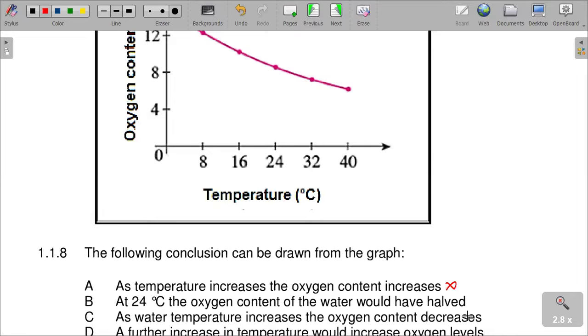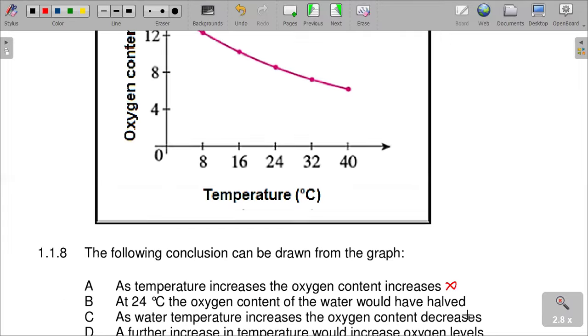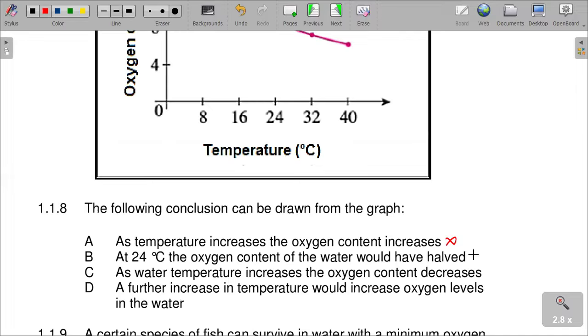Not really. At 24 degrees it is something like 10 milligrams, falling from somewhere like 14. It's not halving anyway, so that is also not correct.